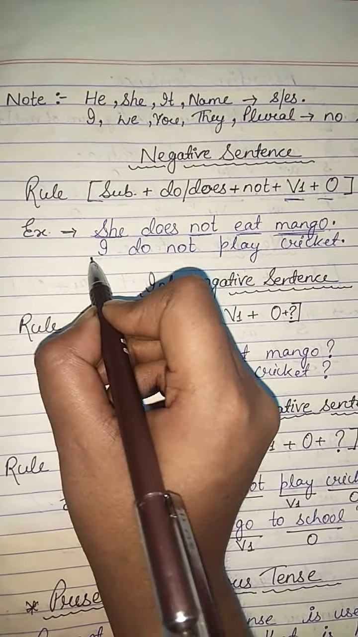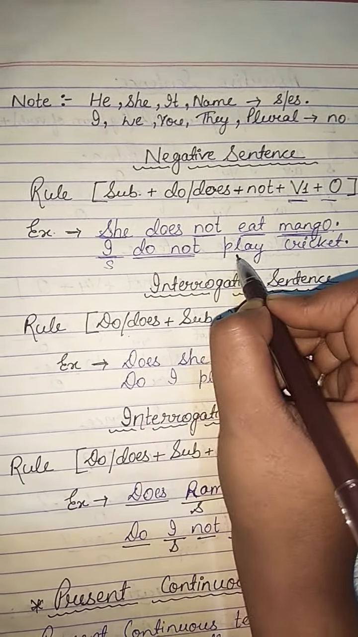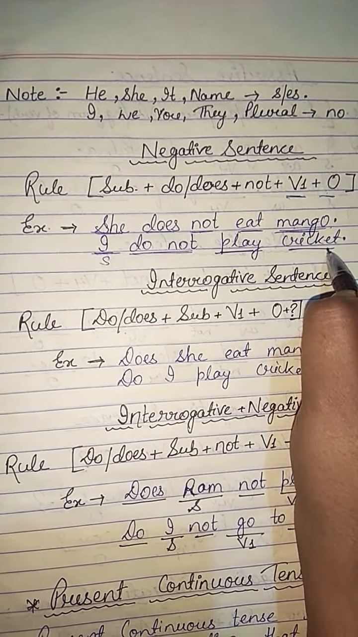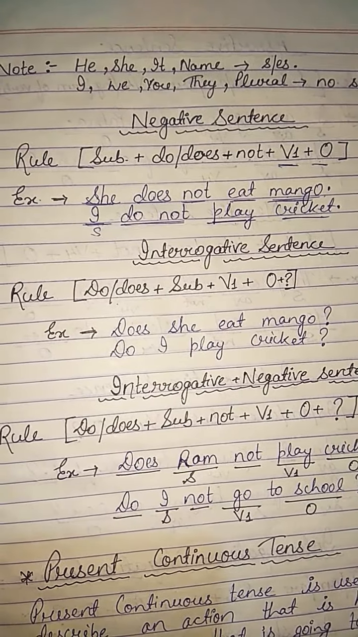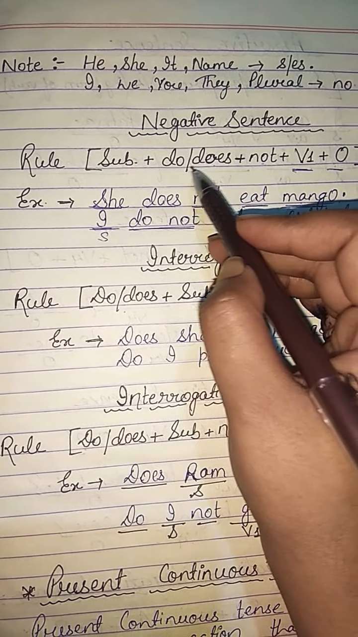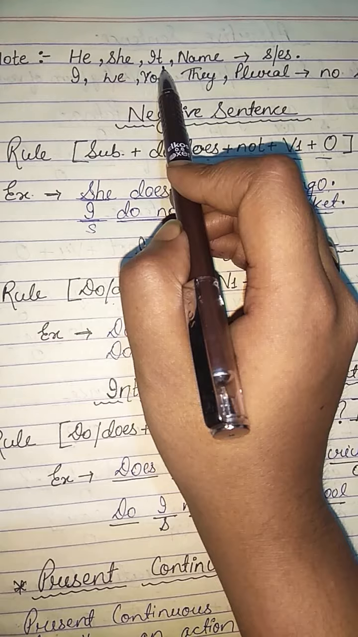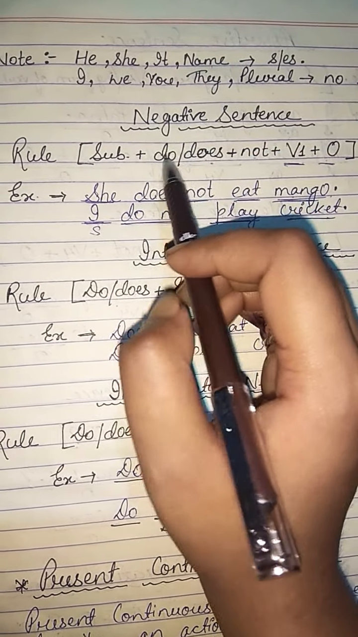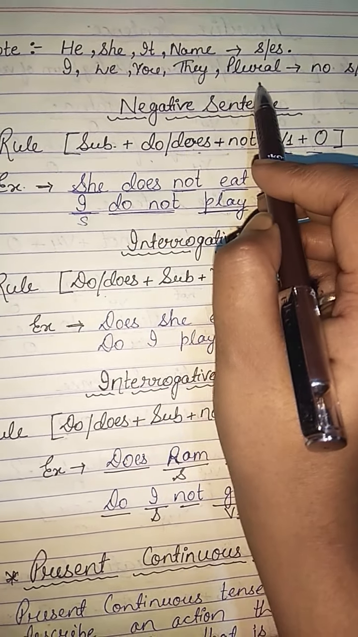Another example: I do not play cricket. I is the subject here, do not play is the verb part, and cricket is the object. Like I have mentioned before, we use do or does. We use does with he, she, it, or a name, or we can say singular subjects. And we use do with I, we, you, they, and plural.